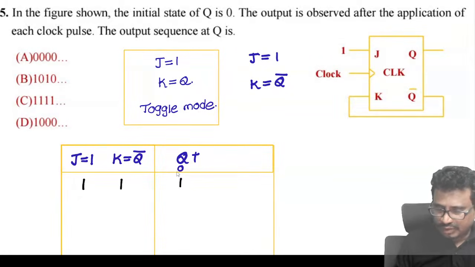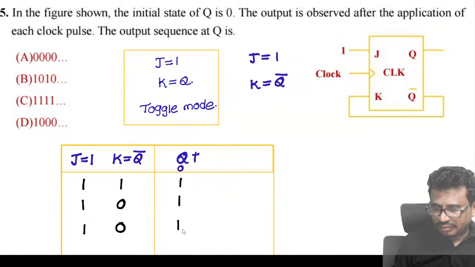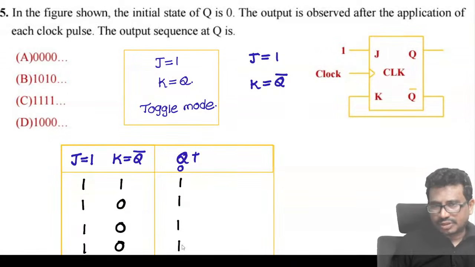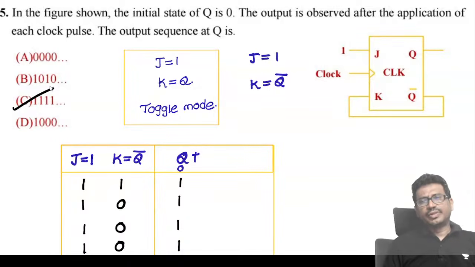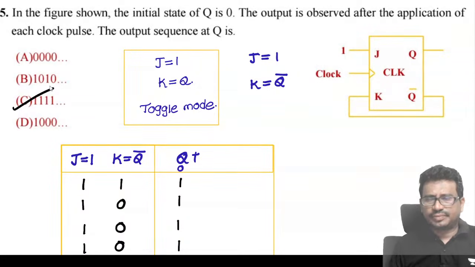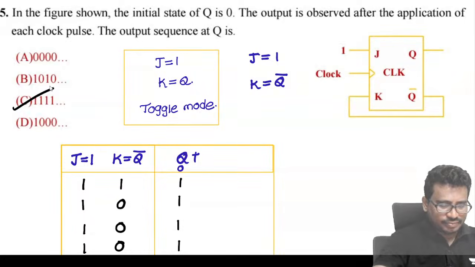So J is 1, and Q bar is 0. 1, 0 is what? Set. 1, 0 again, set. Again 1, 0, set only. So this means the output is always 1, 1. It is locked at 1, 1, 1.